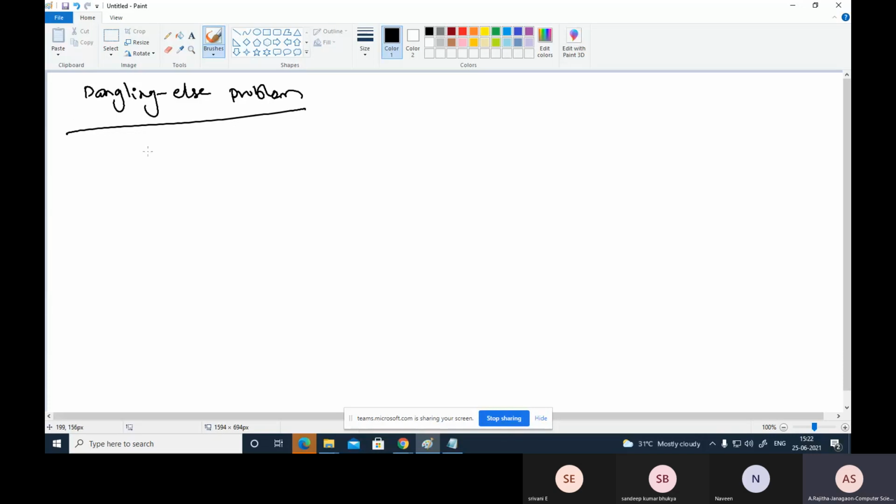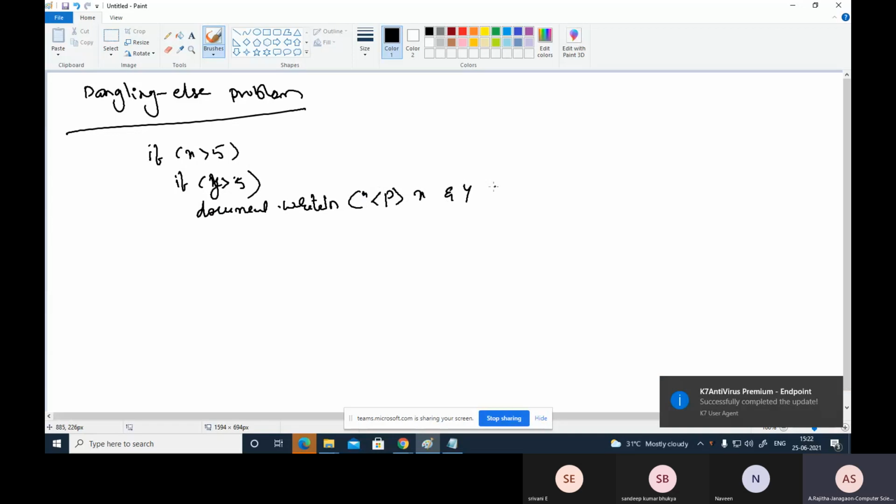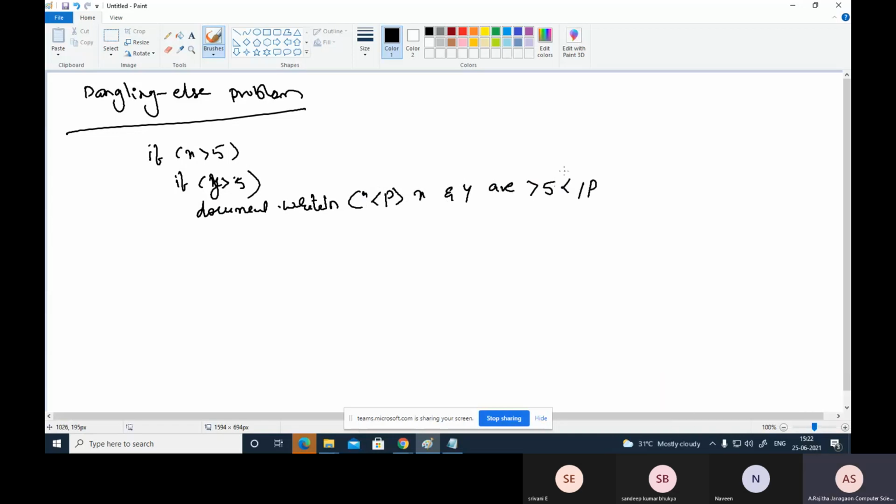Suppose I am writing some code: if x greater than 5, then one more if y greater than 5. Then document.writeln, within the paragraph tag, it displays x and y are greater than 5. Close this paragraph tag, close this string. Then I write the else part.